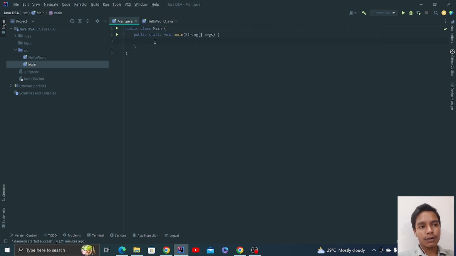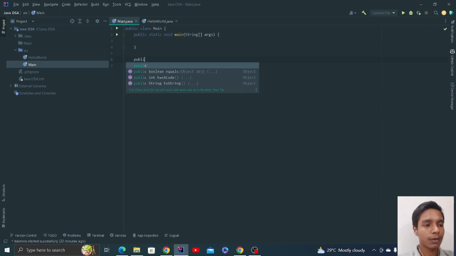This is the main function, and everything that you want to be executed, you have to write inside the main function. I'll talk about it in the functions section. Everything you want to be executed, you have to write inside the main function only, right? You can't say I'm going to make another function.